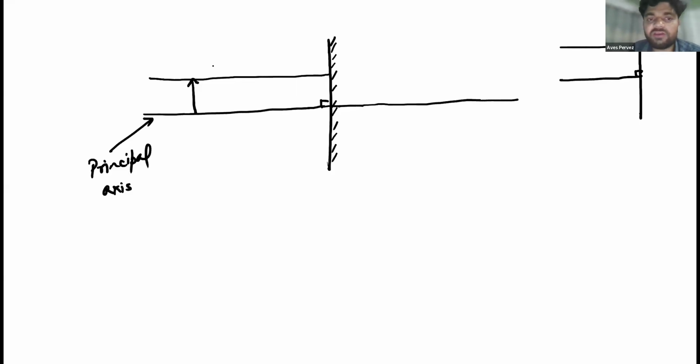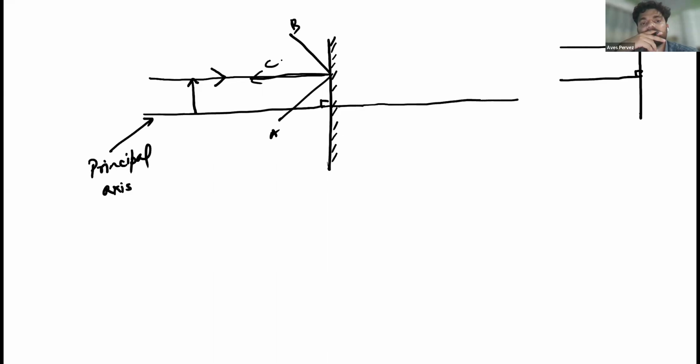Now, if the ray is passing through it, then the reflected ray will come along which path? Will it go this way, A? Will it go this way, B? Or will it come back over it, C? Which path is correct?